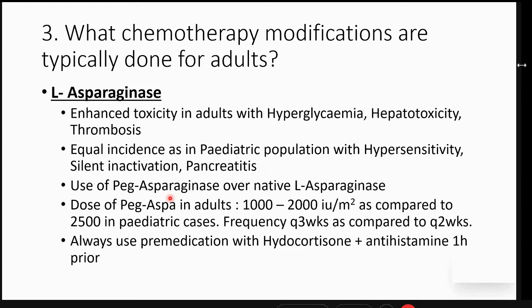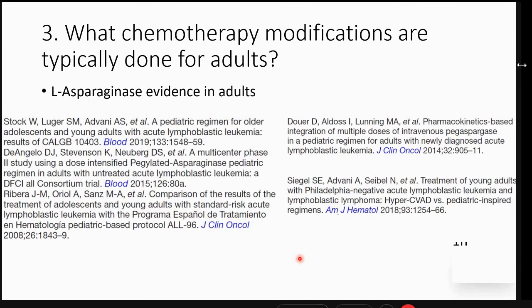So one, use of pegylated L-asparaginase over the native E. coli asparaginase has reduced the toxicity to quite an extent, but again, in most of the protocols, as opposed to 2,500 units per meter square, the dose of adult protocols, PEG L-asparaginase is used between 1,000 to 2,000 only, and it is always recommended to be used with a pre-medication with hydrocortisone and antihistamine given 1 full hour prior, and it really reduces the side effects.